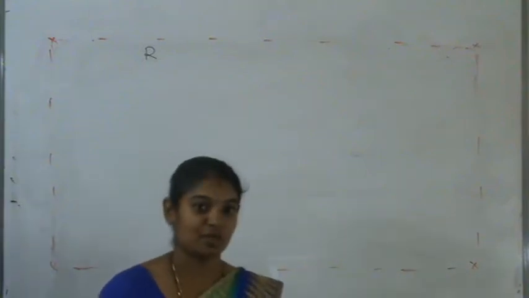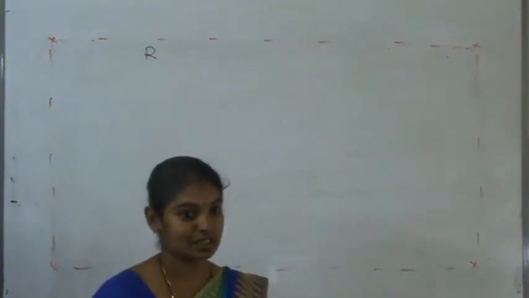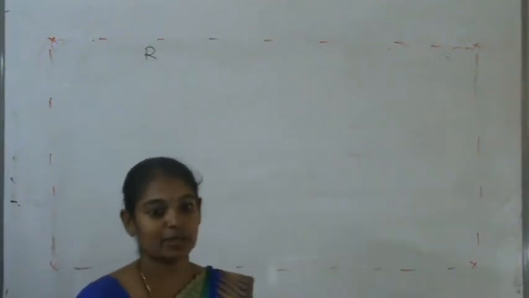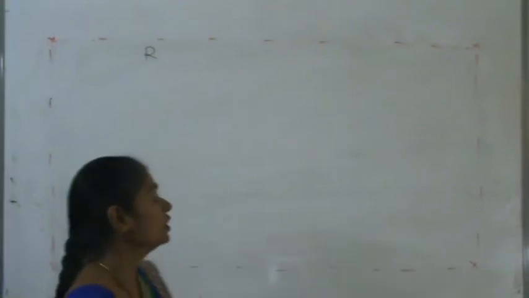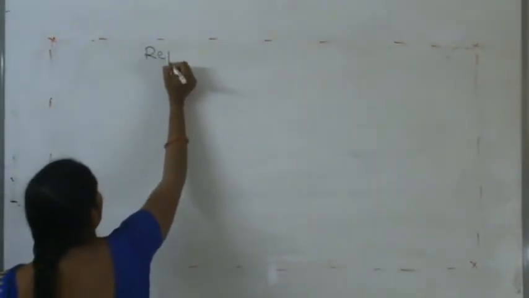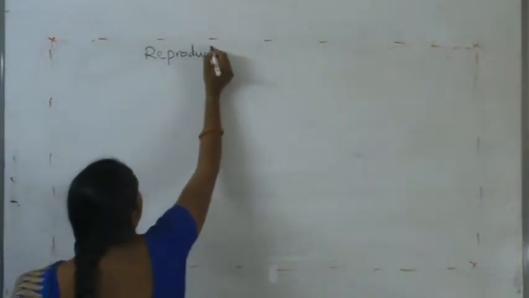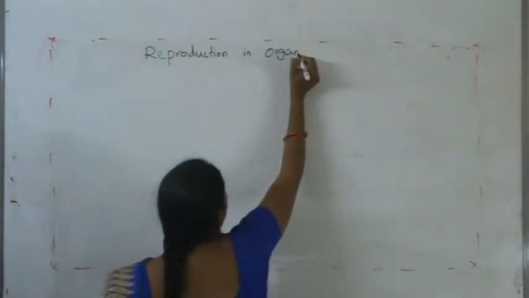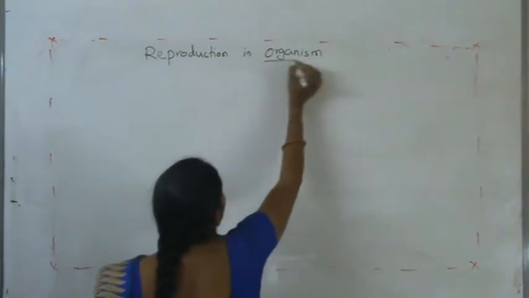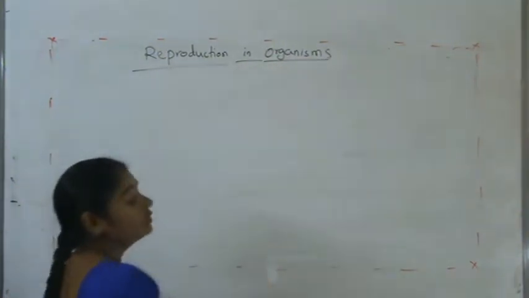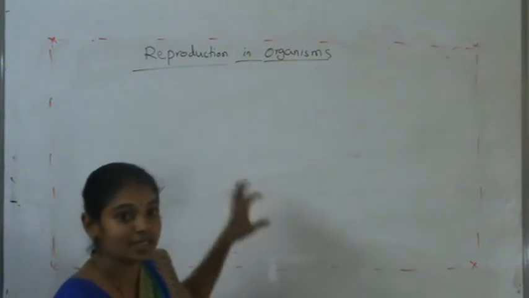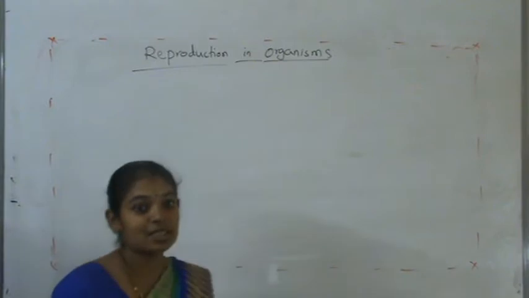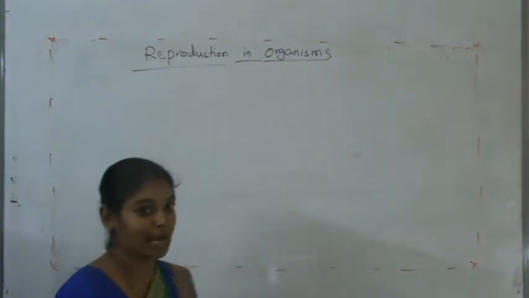Reproduction in organisms chapter. In the last class we discussed the different types of reproduction, and in animals we discussed in detail. Now in plants, the same chapter we will continue, and in this class we will discuss the different types of asexual reproduction in plants.